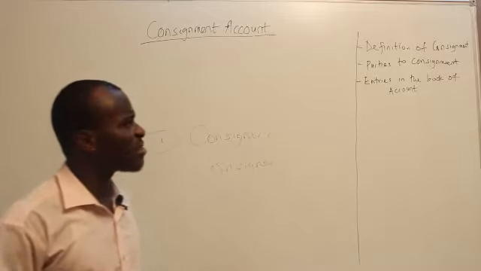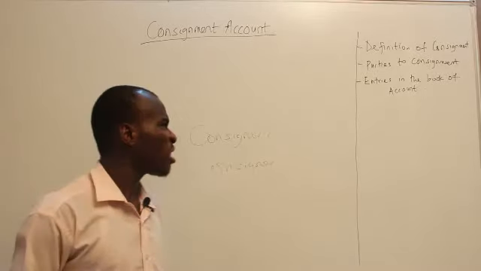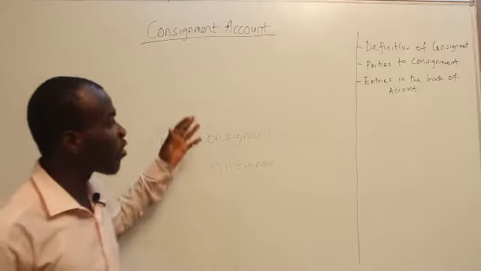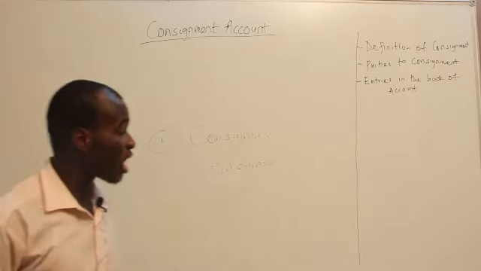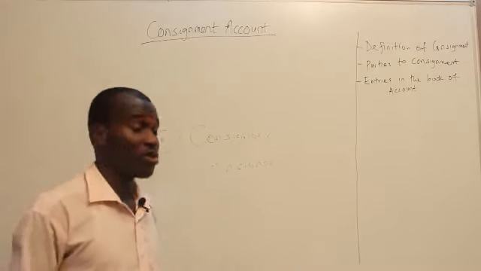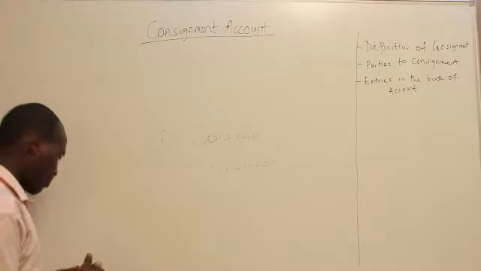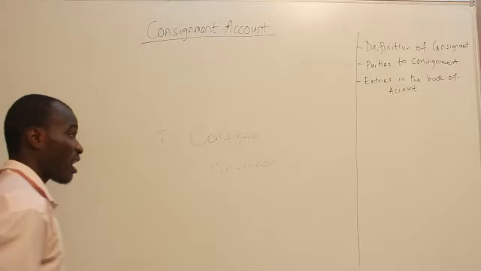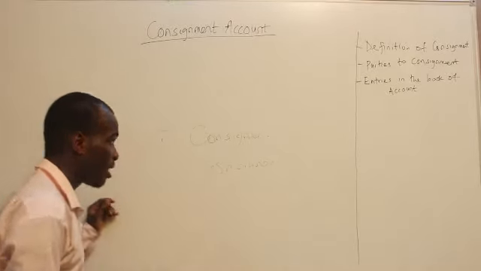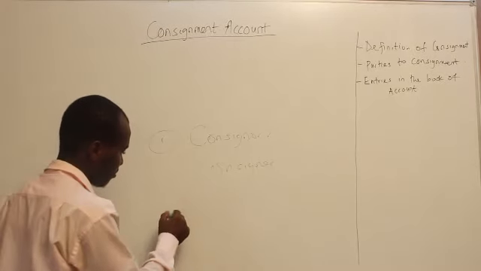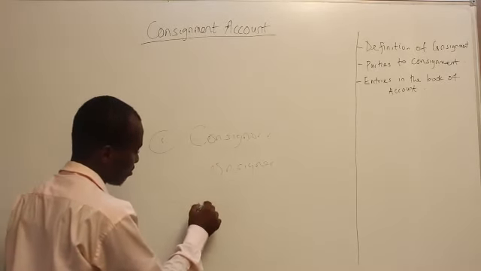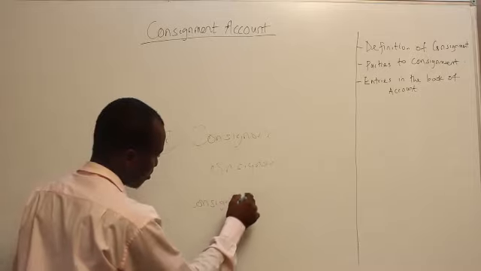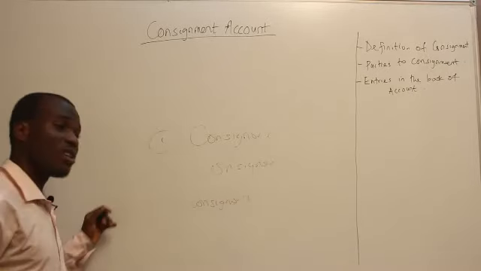So what are the entries in the books of accounts? We are going to have two books of accounts. We are going to have the consignor's account, while also we are going to have the consignee's account. So in the book of the consignor, the following accounts have to be prepared.